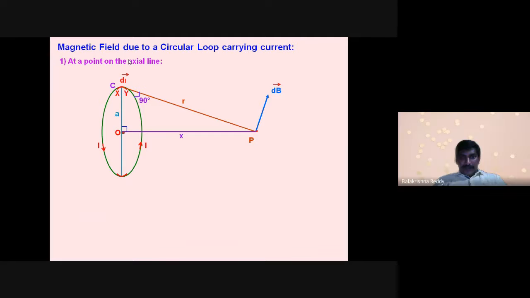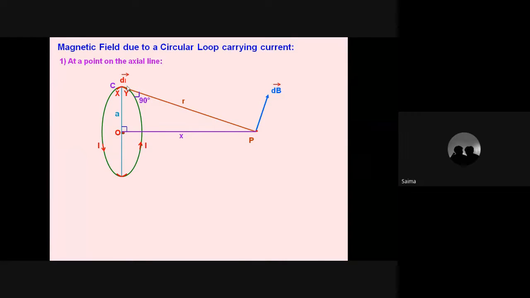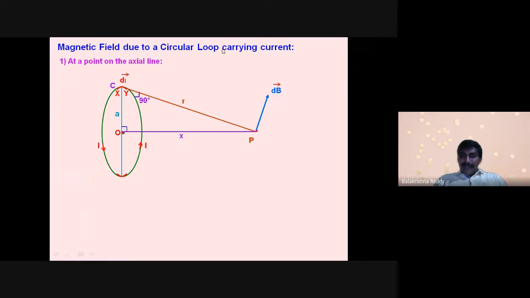At the axis at a point P, I am going to find the magnetic field. That's why here the direction of r is 90 degrees with respect to this elemental length. Now, at the same point you are seeing here dB. What is dB? dB is the magnetic field produced at point P. How is it produced? At the point, perpendicular to this plane, dB. Always this magnetic field is perpendicular to dl cross r.